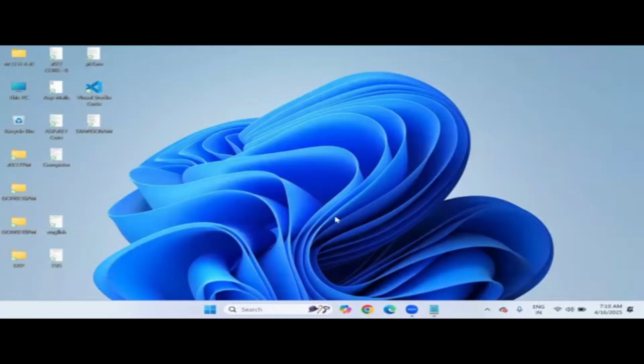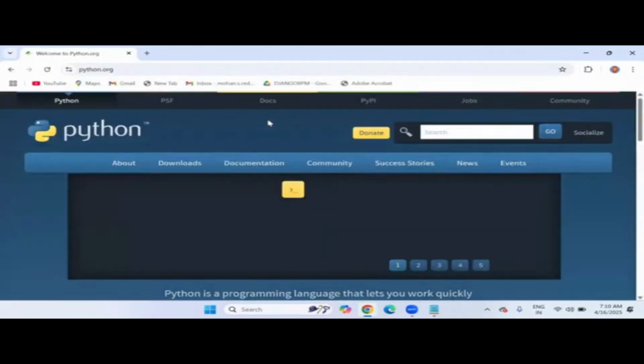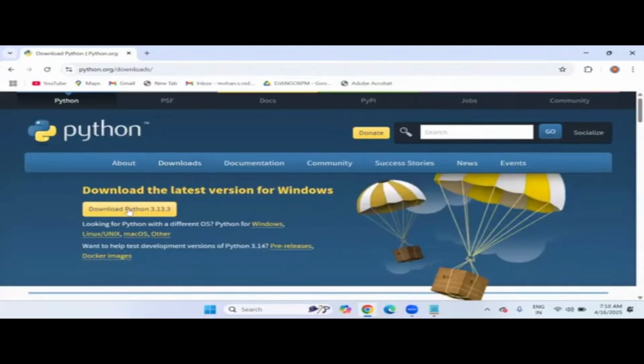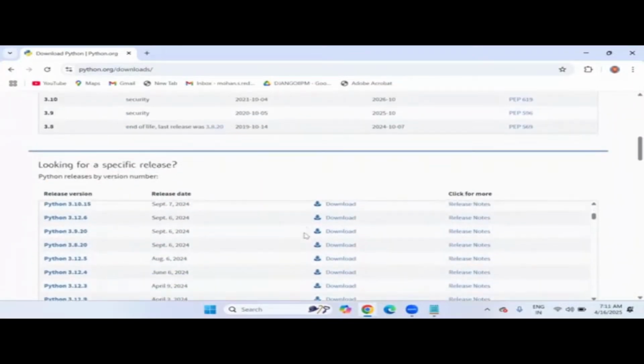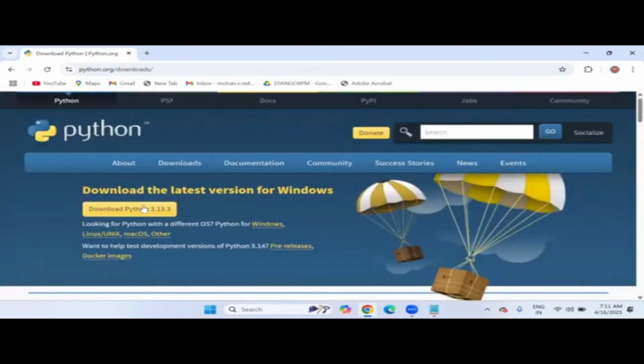And if you want to set up Python, simply go to the official website www.python.org, and there is a Downloads option. Click on it. And now you can see I recommend that you click on download Python 3.13.3. It's the latest version. And if you want other versions, like 3.10, 3.9, these are in the section below. These are the versions available. Whichever version you want, you can download and install it, depending on your requirement. But let's go with this latest version.